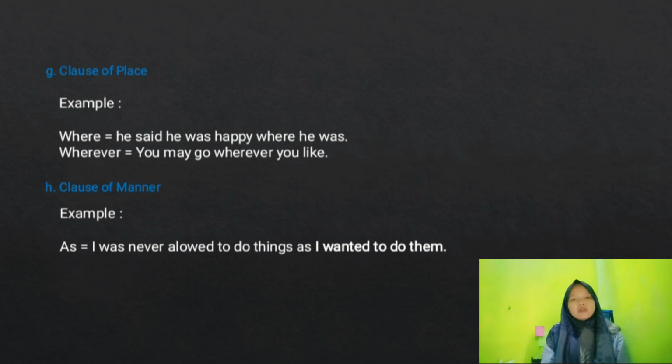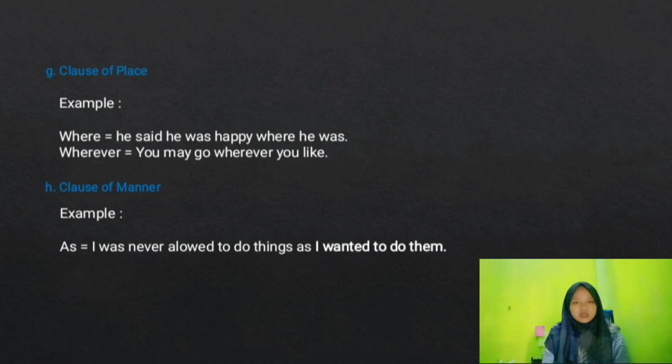Clause of manner is an adverb used to talk about someone's behavior or the way something is done. The conjunctions: as, like, the way. For example, I was never allowed to do things as I wanted to do them.